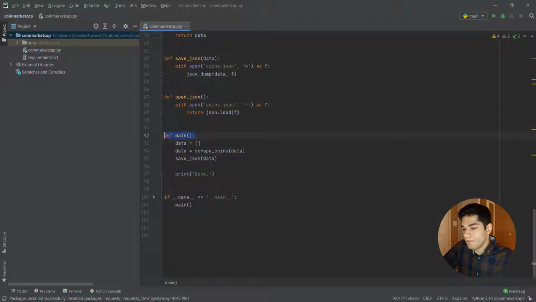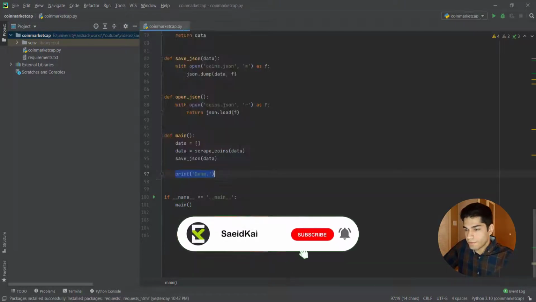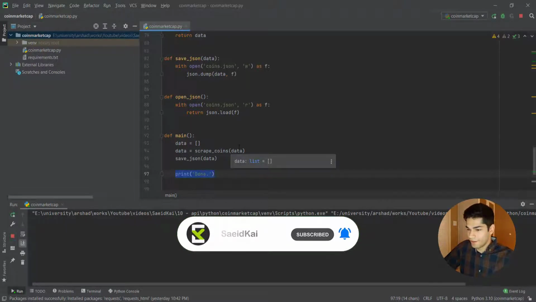So in my main function, I have this data array. I'm going to insert it here. Actually, this one could have been inside the function itself, but it doesn't matter. And we can have the data at the end of that function, and I'm going to save it into the data JSON file. Okay, and at the end, I'm going to print done. That's it. So I'm going to run this code and see what's going to happen. Let's see if we have an error or not.